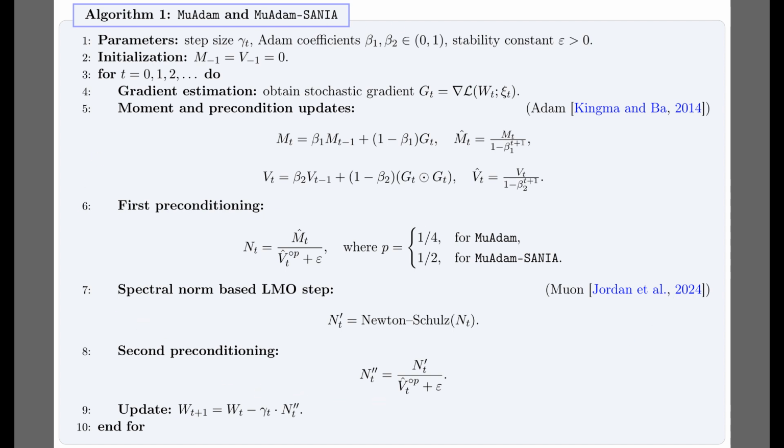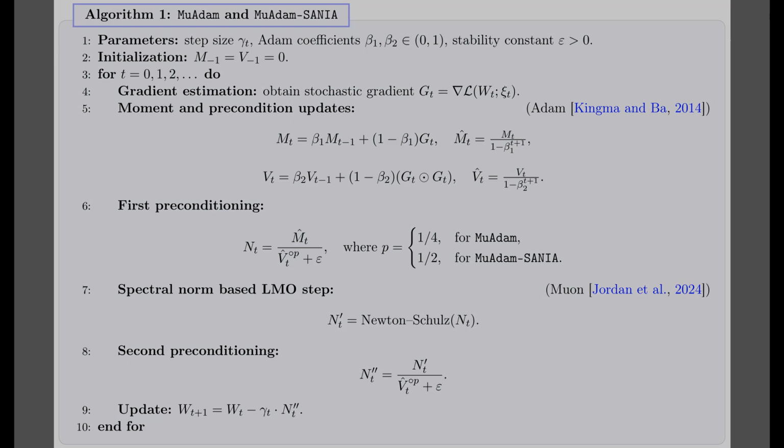Table 1 grouped methods under one template, and Algorithm 1 now spells out MuAdam and MuAdam-SANIA. The algorithm maintains Adam's style first and second moments, then applies an element-wise preconditioning that divides the bias-corrected gradient by the second moment to the power p. A spectral linear minimization oracle follows, computed with the Newton-Schulz routine, which injects Muon spectral geometry. A second diagonal scaling comes next, and the step updates the weights using this twice preconditioned search direction.